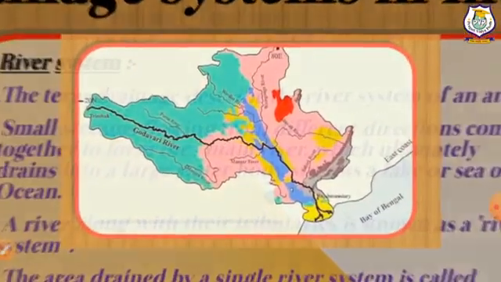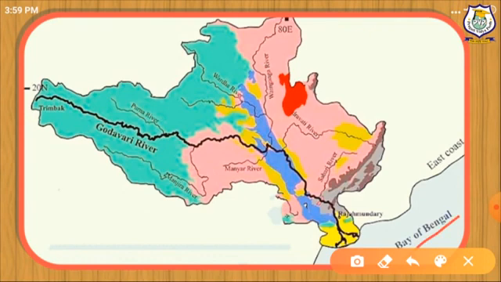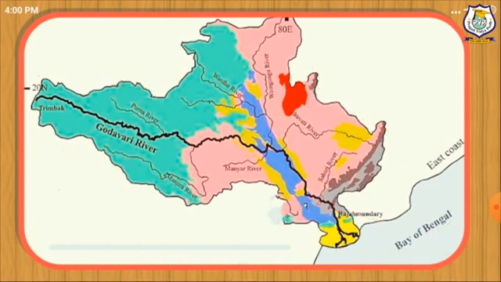Here is the example of Godavari river. Here you can see this black dark line is a main stream, called Godavari river. Godavari river along with its tributaries discharges its waters into Bay of Bengal. So this area made by the Godavari river and its tributaries is called Godavari river basin.